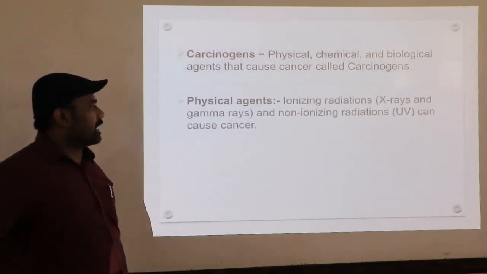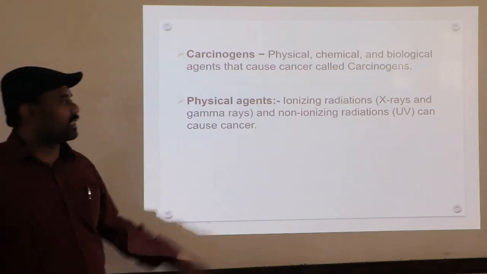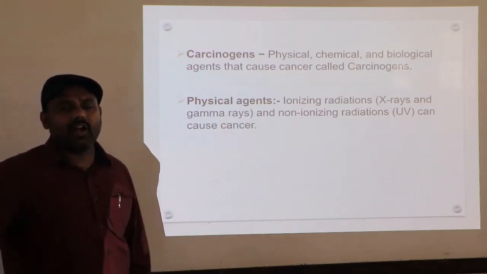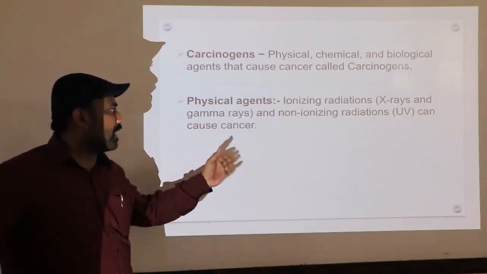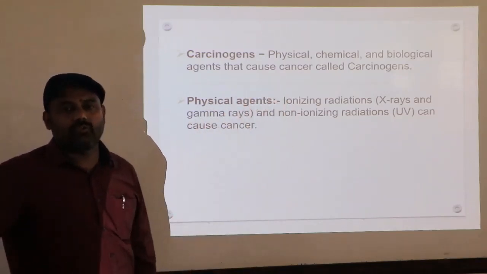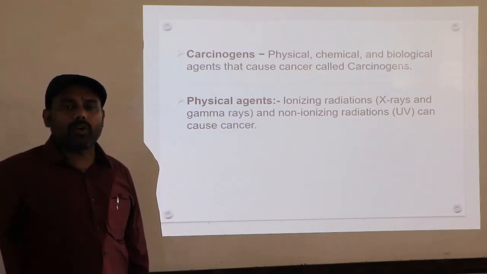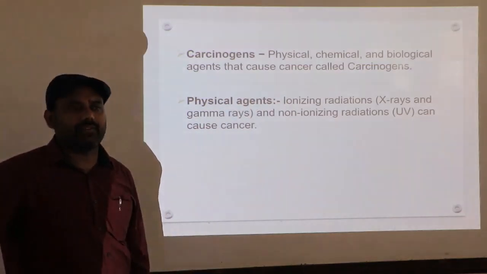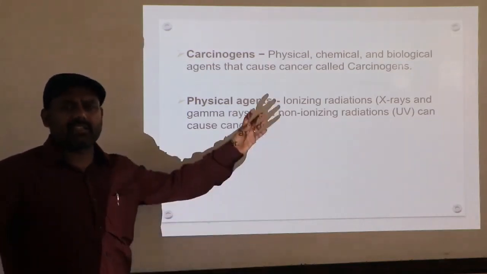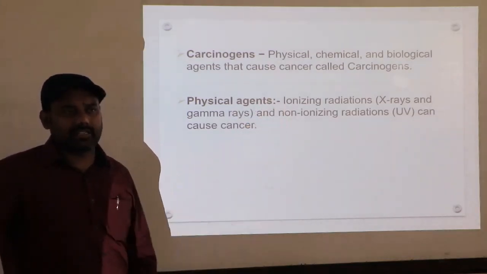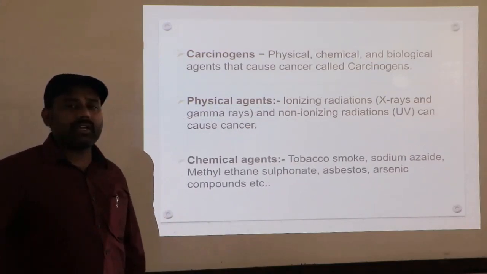In that, we discussed physical agents, which include ionizing and non-ionizing radiations, such as X-rays, gamma rays and UV rays. So when we are exposed for a long time to these radiations, definitely we may start suffering from cancer. It means these rays can cause cancer. Next, chemical agents.